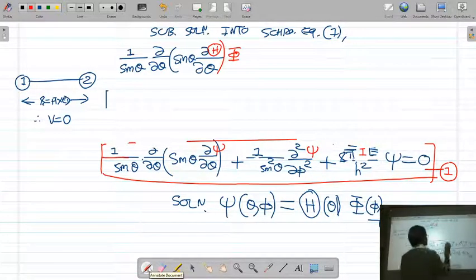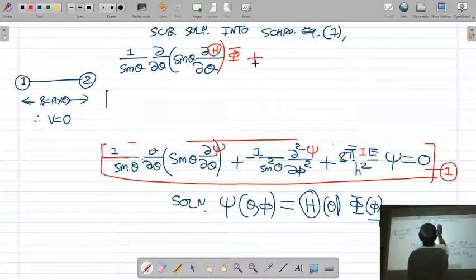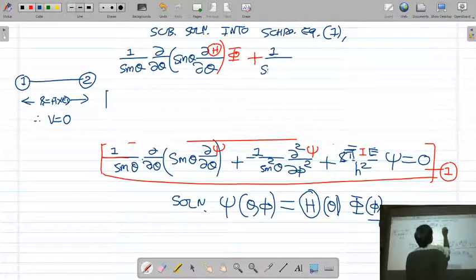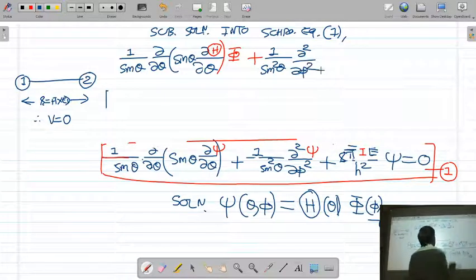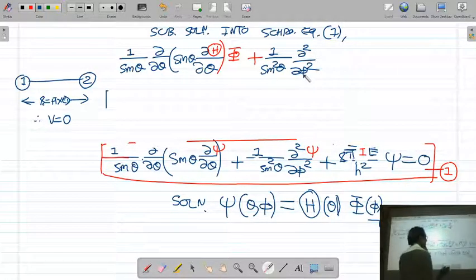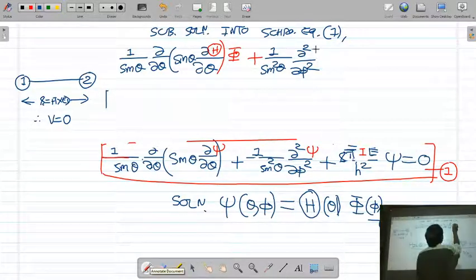Similarly, in the second term, plus 1 upon sin square theta d square upon d phi square. Now this is a phi derivative, so theta will be constant. This d by d phi operator is operating on phi.